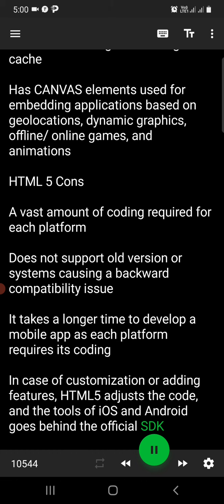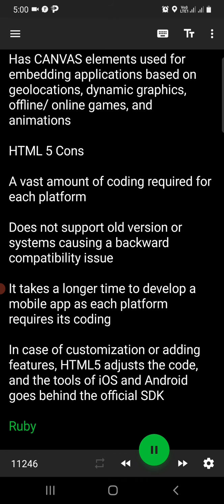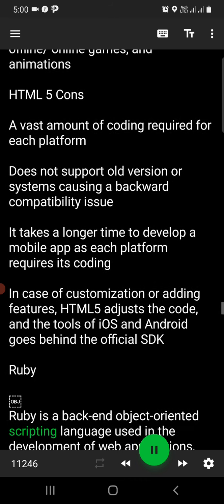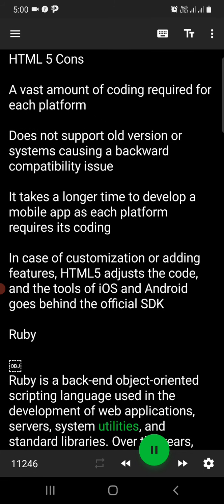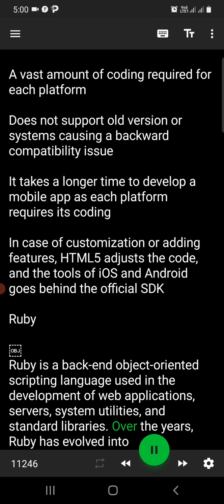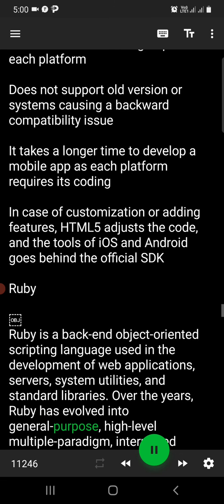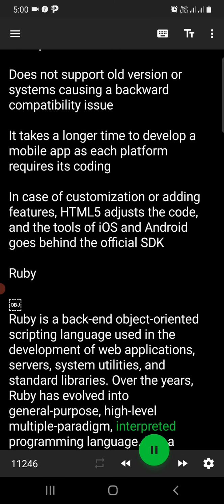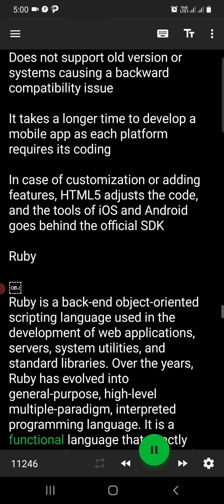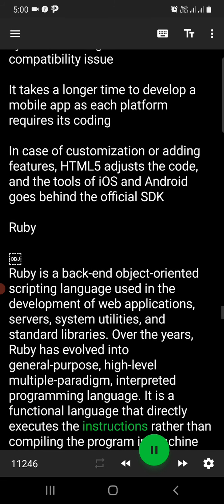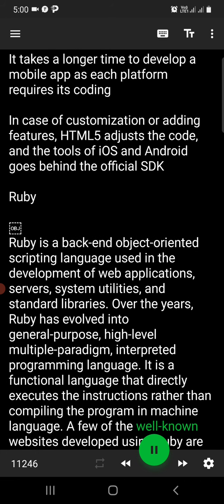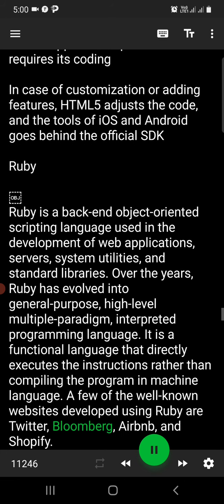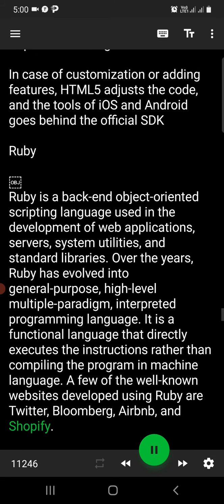the official SDK. Ruby. Ruby is a back-end object-oriented scripting language used in the development of web applications, servers, system utilities, and standard libraries. Over the years, Ruby has evolved into a general-purpose, high-level, multiple paradigm, interpreted programming language. It is a functional language that directly executes the instructions rather than compiling the program in machine language. A few of the well-known websites developed using Ruby are Twitter, Bloomberg, Airbnb, and Shopify.